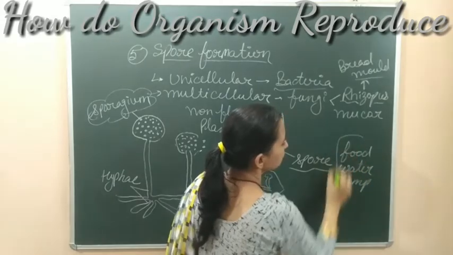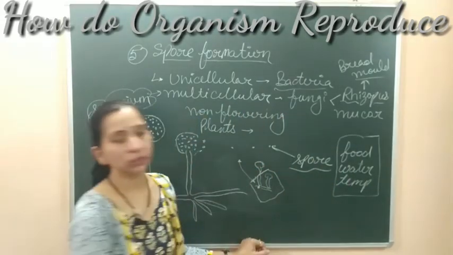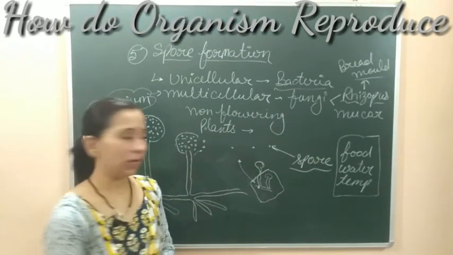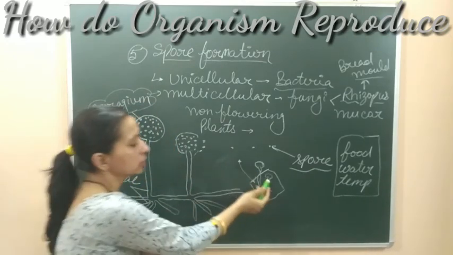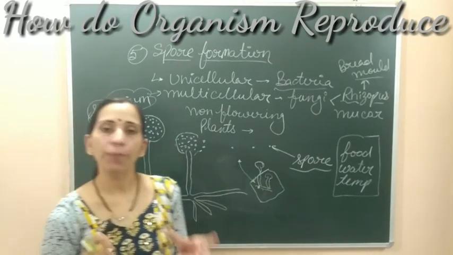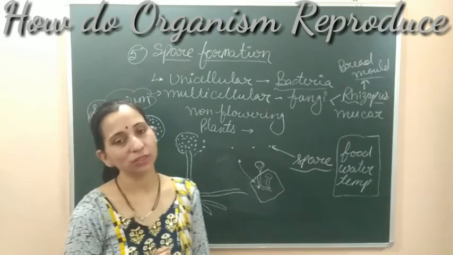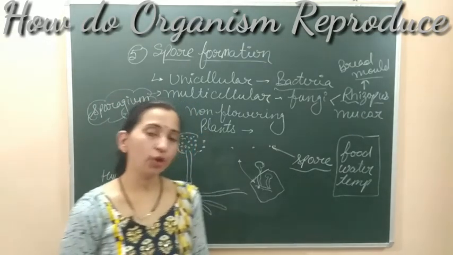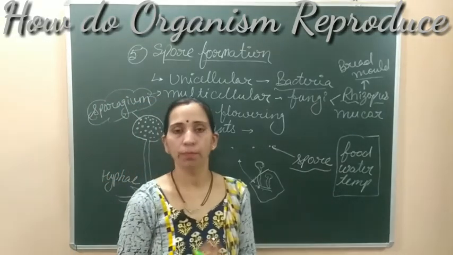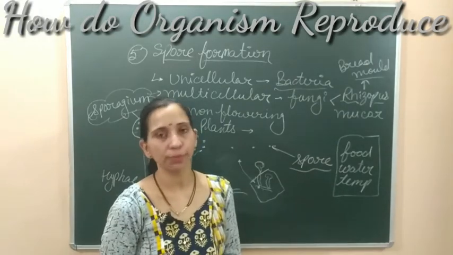When these things are available, these spores will germinate, and after germination they will form the same kind of structure, the same kind of parent plant. So this is the mode of asexual reproduction. In the next video, we'll discuss the next type of reproduction, the next mode of asexual reproduction, which is vegetative propagation.